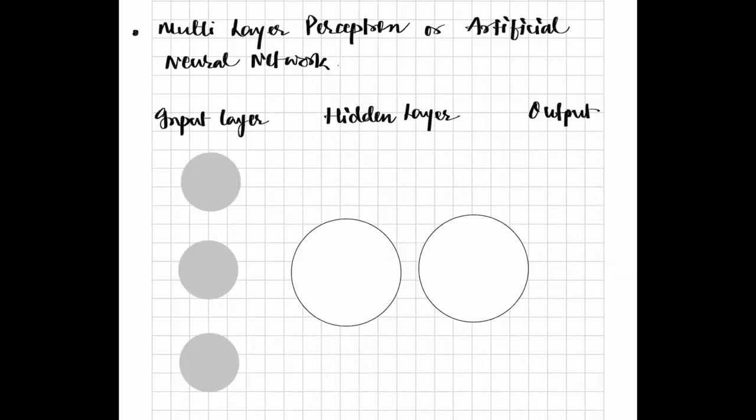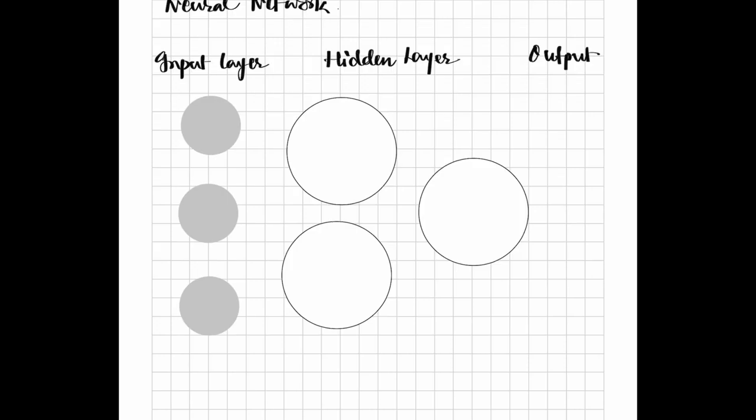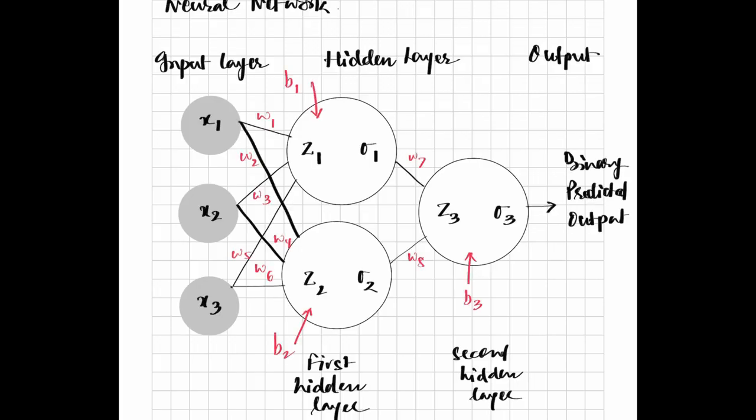As you can see, in the multi-layer perceptron neural network we have drawn 2 hidden layers, and in each hidden layer we are having one neuron. But wait, we can have multiple neurons as well. Now in the first hidden layer we have 2 neurons, and in the second hidden layer we have 1 neuron. Now let me quickly write the weights and input values and other things as we did for the single layer perceptron model. Okay, so we are done with writing all the required values in the multi-layer perceptron model.